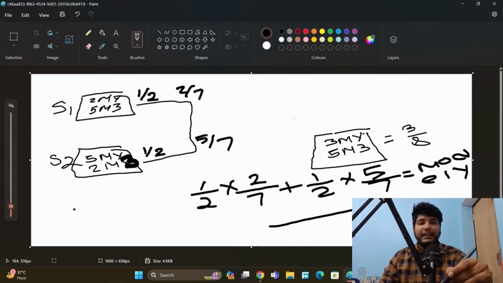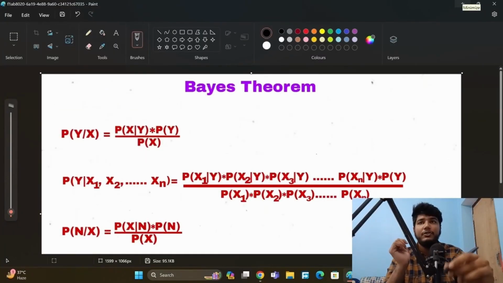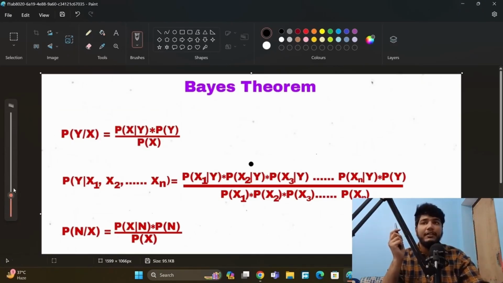Now you are buying a Tesla and that Tesla model is already given. You are not predicting the probability. It is given that you are buying Tesla model Y, but you have to find the probability that you are buying from showroom 1. So we have to find the probability that we are buying from showroom 1. This is the formula to find that probability. This is Bayes theorem.